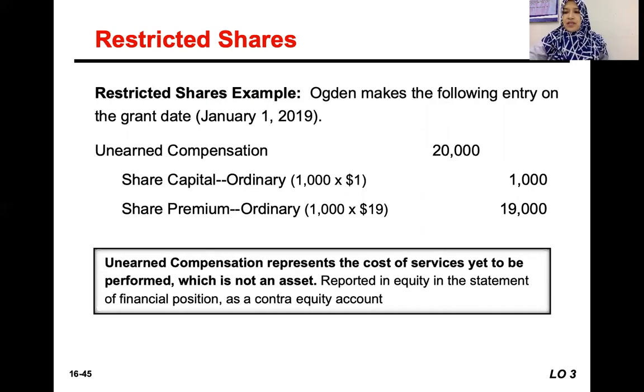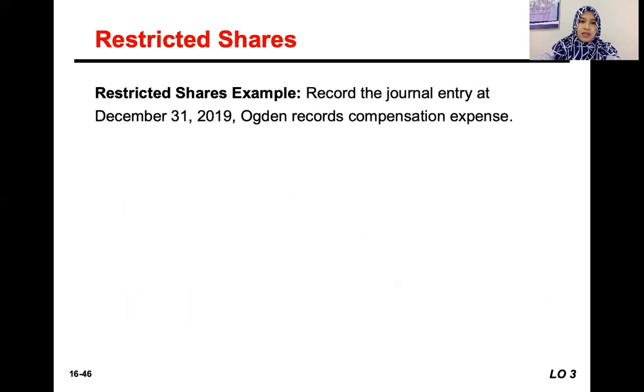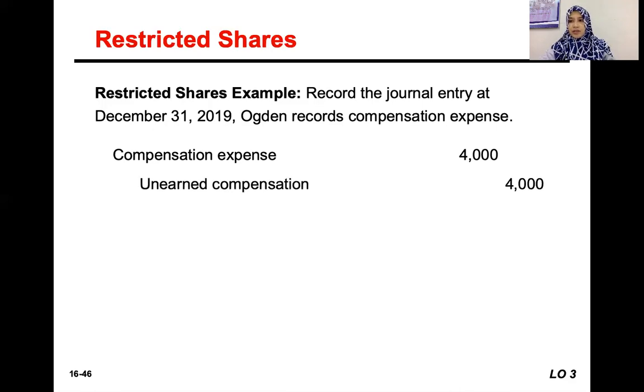Unearned compensation is like an expense that is yet to happen, or a cost of service that is not yet performed. So it is not an asset. It is reported in the statement of financial position as a contra account to equity, like treasury shares. It will reduce the total equity amount. On December 31st, at the end of the year, the company will allocate the compensation expense, so debit compensation expense and credit unearned compensation.